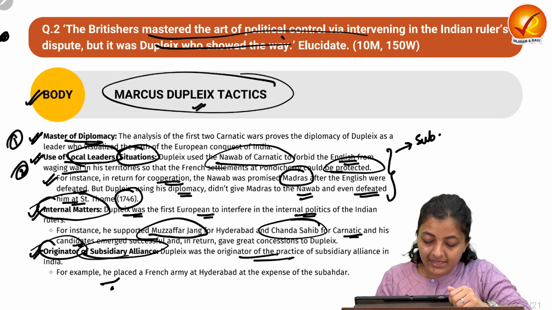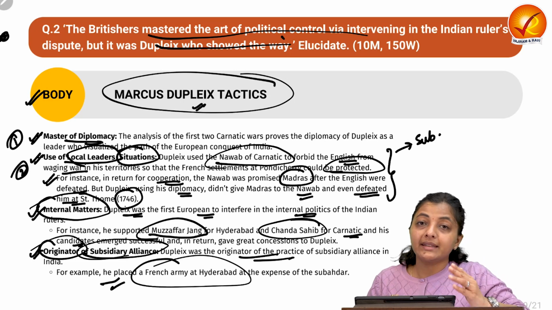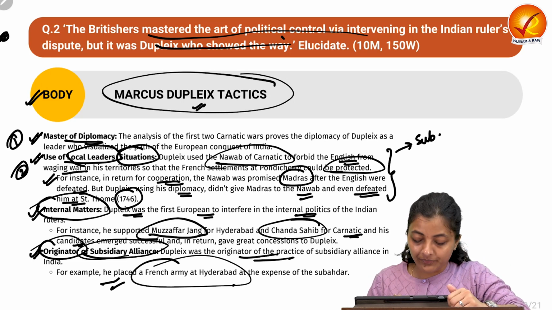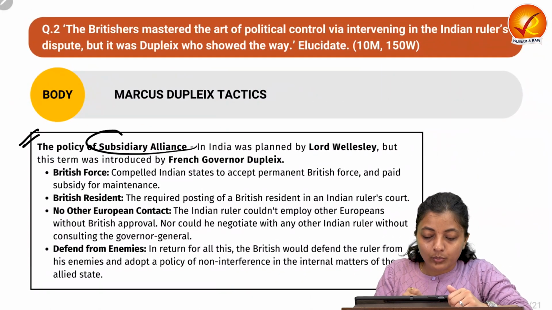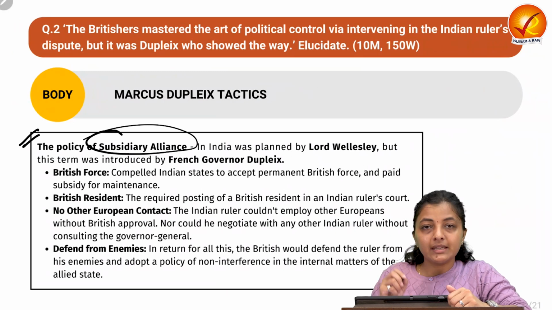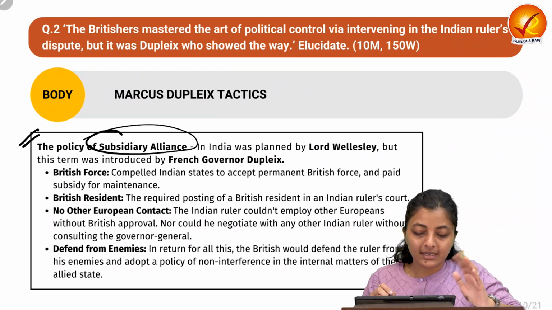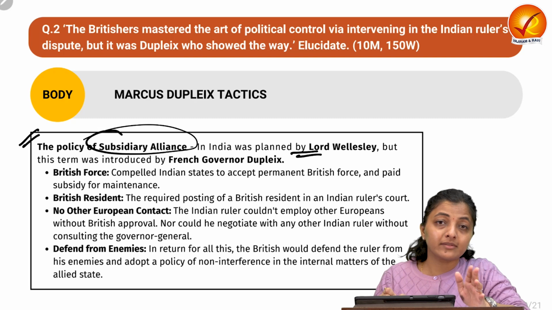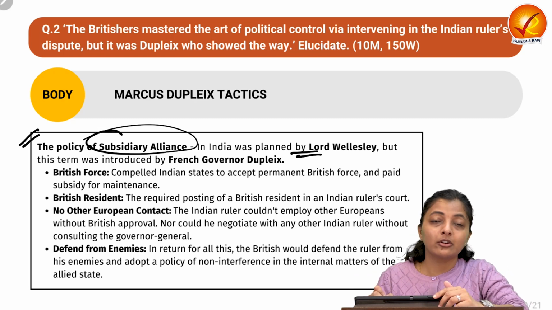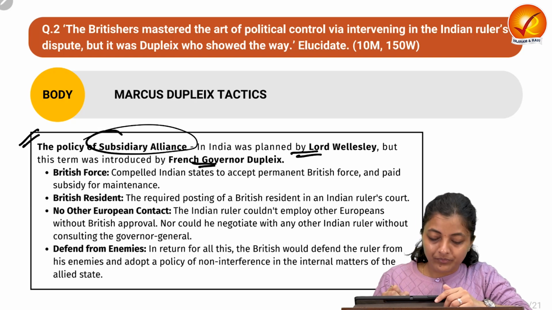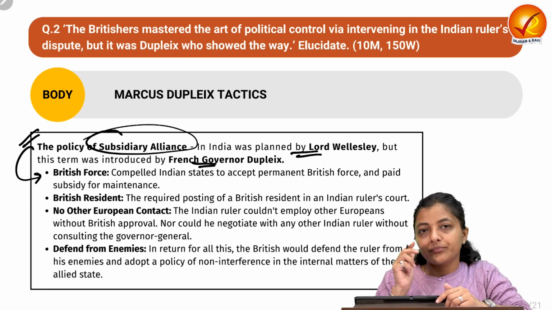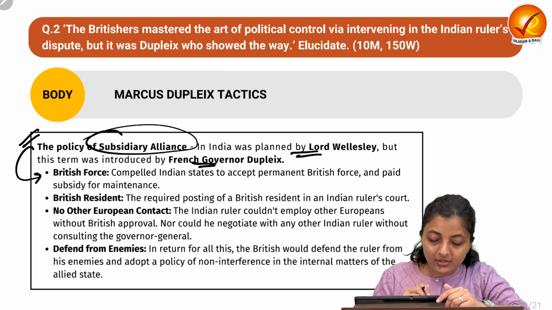So Dupleix was the originator of this practice. For example, he placed the French army at Hyderabad at the expense of the Subedar of Hyderabad. Now let's understand what the policy of subsidiary alliance was. We have already discussed that in India this policy of the subsidiary alliance was planned by Lord Wellesley, but this term was introduced by the French governor Dupleix.